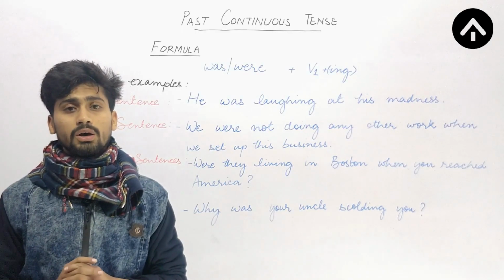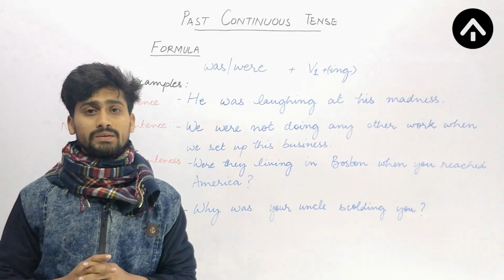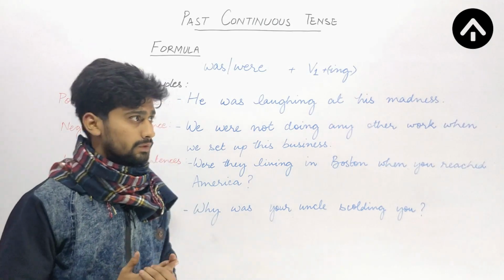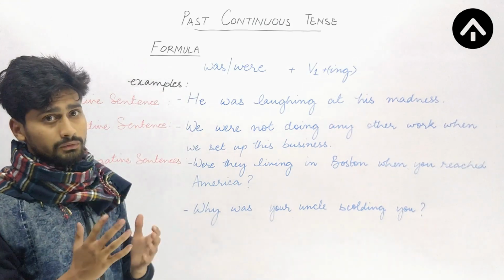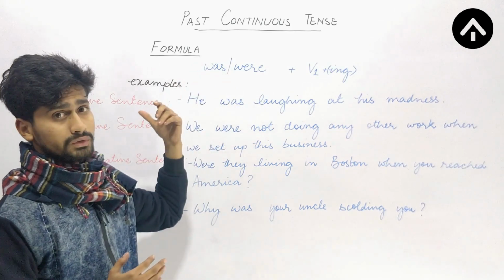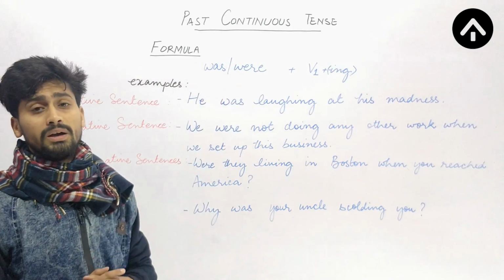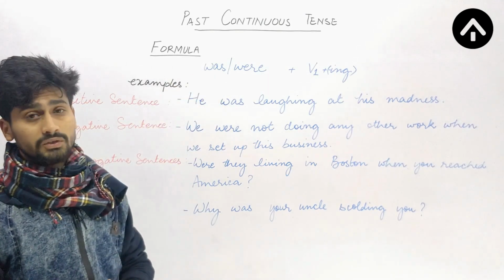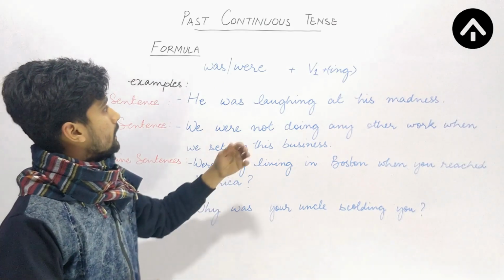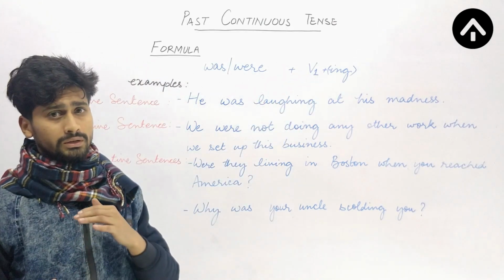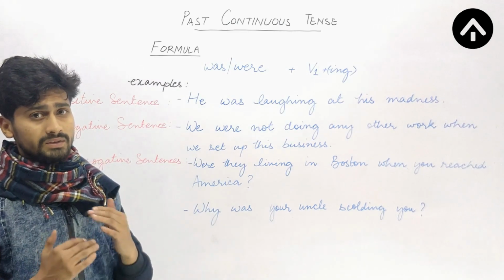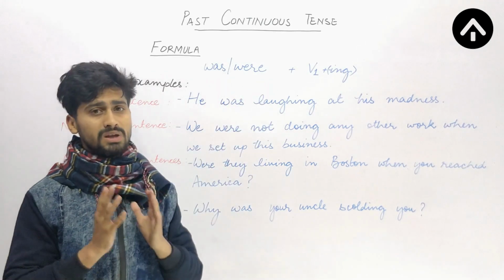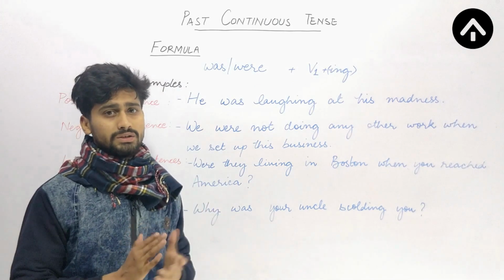Now let's see the formula of past continuous tense. We will analyze how different types of sentences are formed if we have a past continuous tense. So the basic formula is was, were. We will use either was or were depending upon the subject. So if the subject is singular, we will be using was, and if the subject is plural, we will be using were. And the other thing is V1, that means the root form of the verb, basic verb with ing. So it will become the progressive form of the verb. So this is the main part of the past continuous tense.